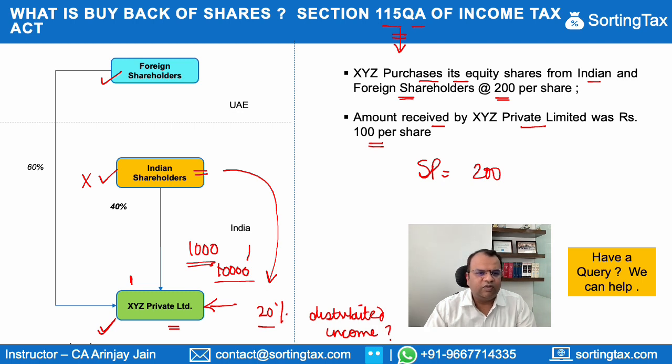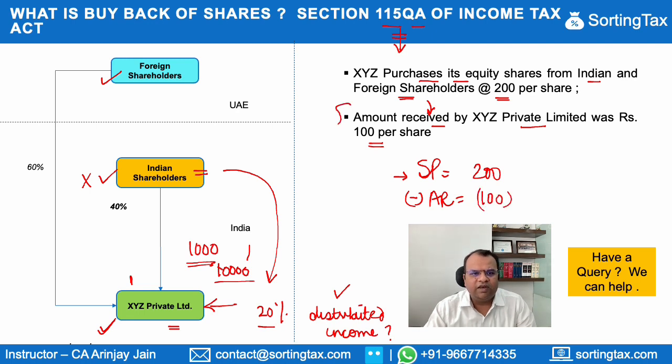Now, what the section provides is that in order to calculate the distributed income, from the selling price or the buyback price, we need to reduce the amount which was received by the company for the issue of shares, right? In this particular case, we've taken it as 100.